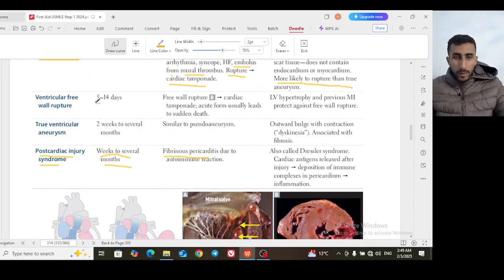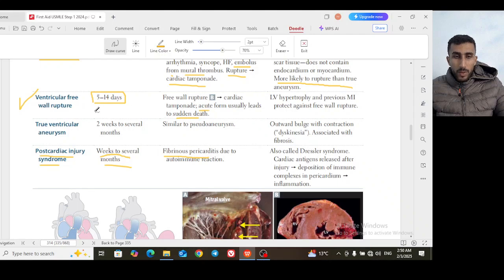Next complication, after the patient has had an MI and 5 days have passed from the MI, the patient in this stage is vulnerable to ventricular free wall rupture. So if the free wall ruptures, you are putting the patient in, again, cardiac tamponade, and that leads to sudden death. So the acute form leads to sudden death.